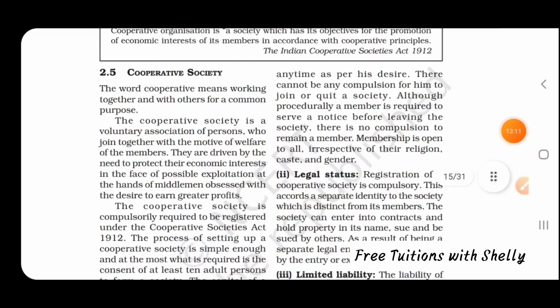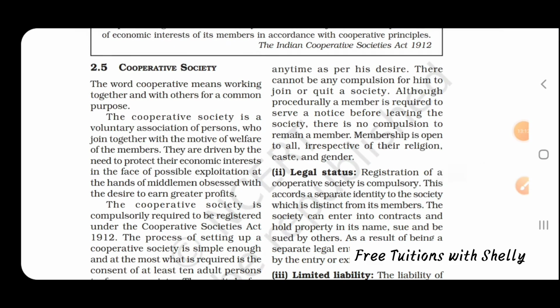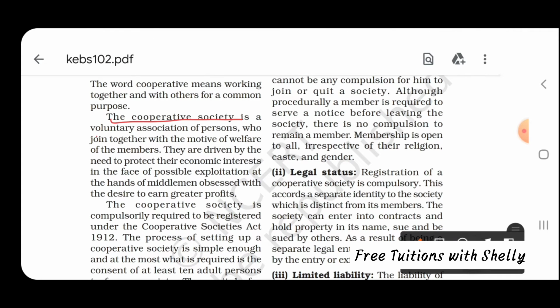Next we are going to look at the cooperative society. This is another form of business organization. The cooperative society is a voluntary association of persons who join together with the motive of welfare of the members. They are driven by the need to protect their economic interest in the face of possible exploitation at the hands of middlemen, obsessed with the desire to earn greater profits. That is, these are voluntary associations of persons.